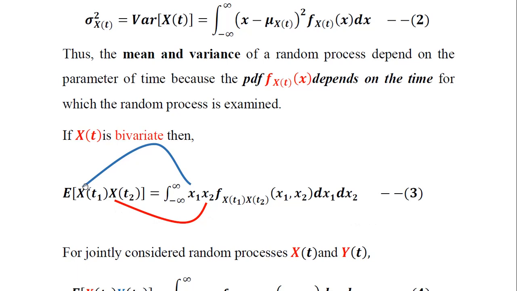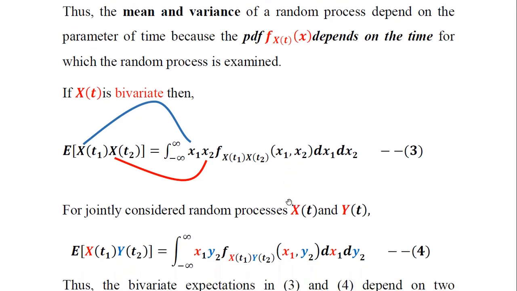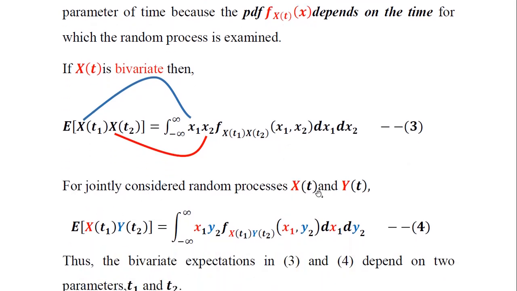We can see very clearly that blue color indicates the mapping of observation x1 with the random process X(t1), and x2 is the observation of the sample of X(t2), that is the second random process. Now for jointly considered random processes X(t) and Y(t), in our equation 3 we can replace the second random process X(t2) by Y. So X is replaced by Y. In the first one it is written as X. So this is nothing but x1 y2, and only Y is replaced instead of the X in x2 in case of equation number 4 taken from 3 here.